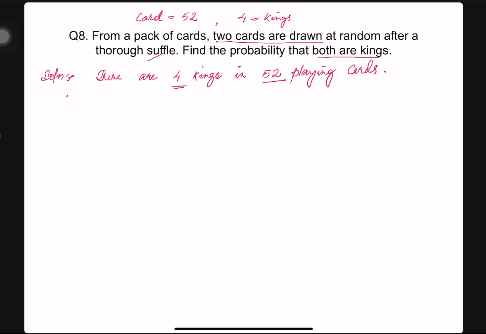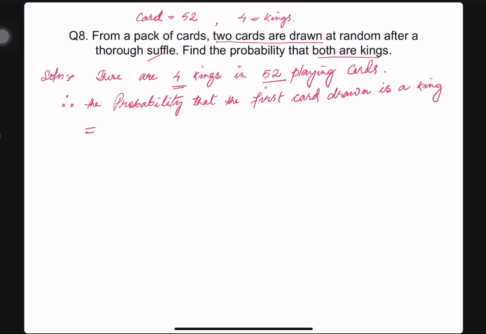Number one, let us find the probability that the first card drawn is a king. What is the answer? Probability means favorable outcomes, for the king it is 4. And what is the total number of cards? 52. That means 1 by 13.